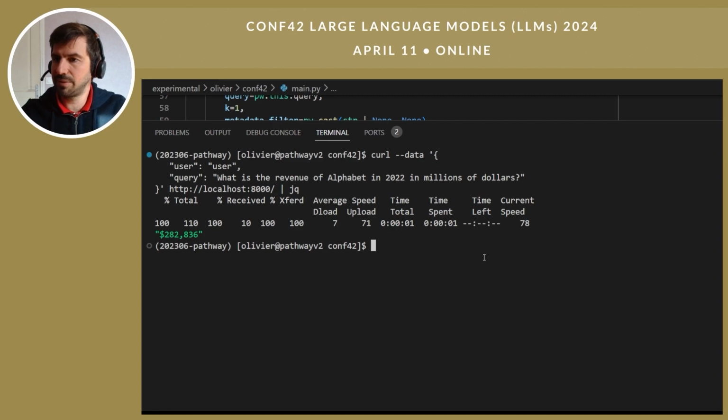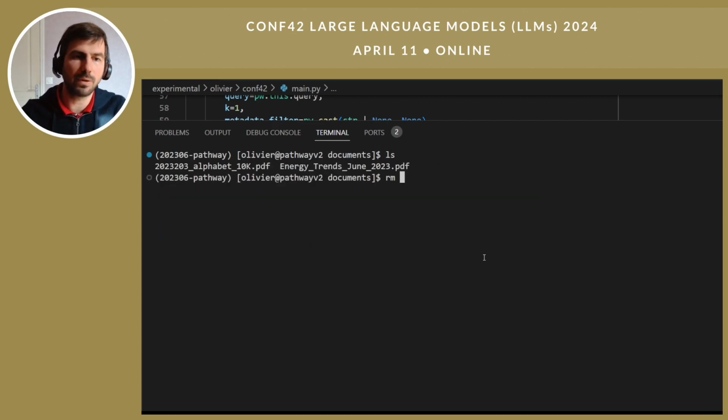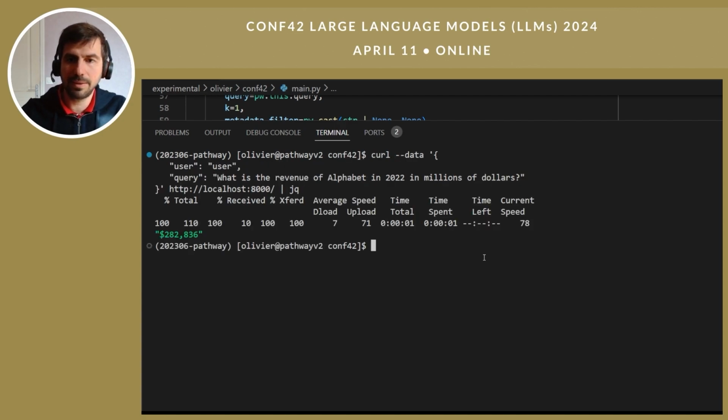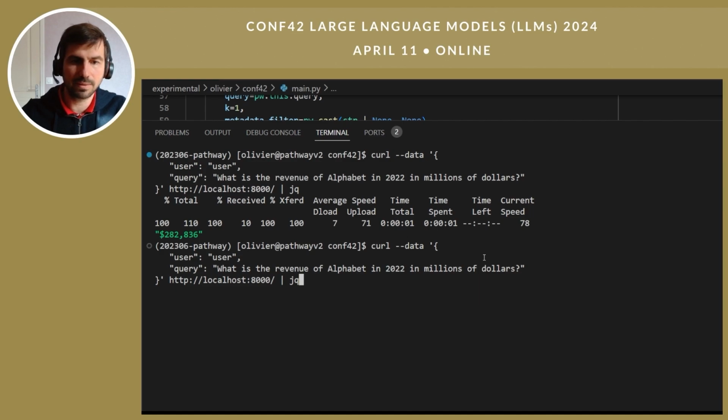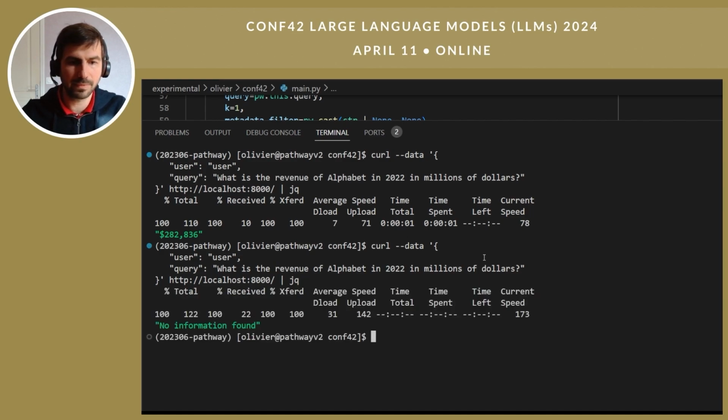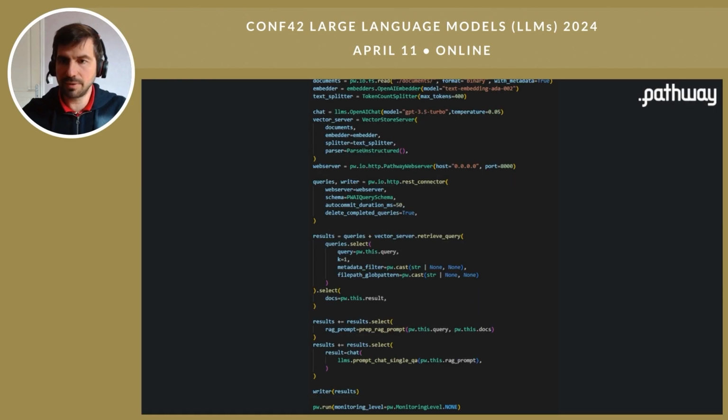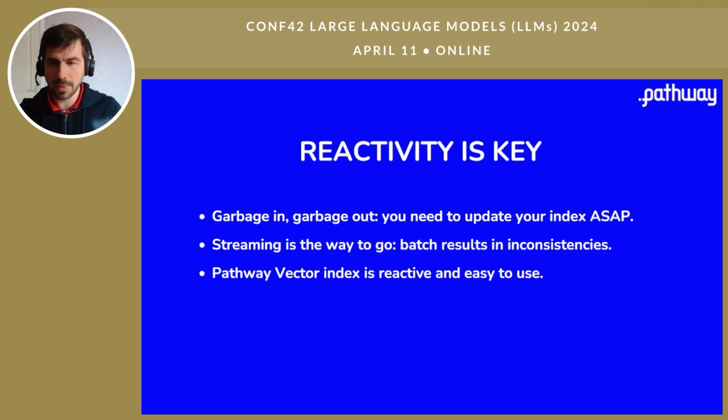Now, let's assume that this document, for some legal reason, has to be removed. So we remove it, and let's see what the chatbot says now about the revenue of Alphabet. No information found. So our chatbot is really reactive, right? Whenever the document is removed, if you do another query, the removal has been taken into account. So reactivity is key, right?